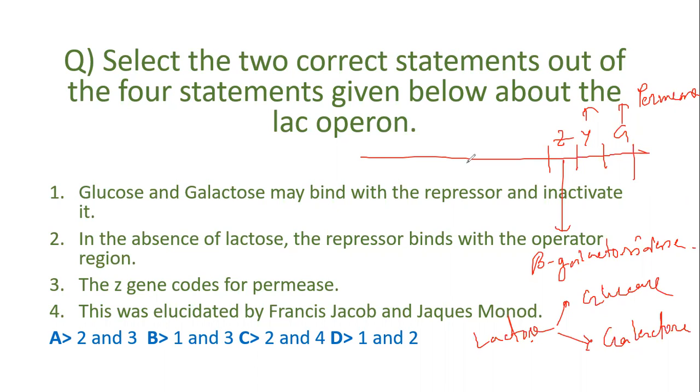So there are some other regions also. First, it is operator, then there is a promoter and a regulator region.